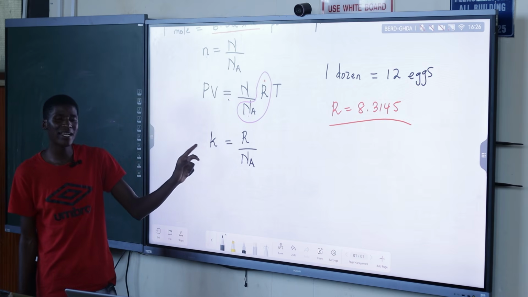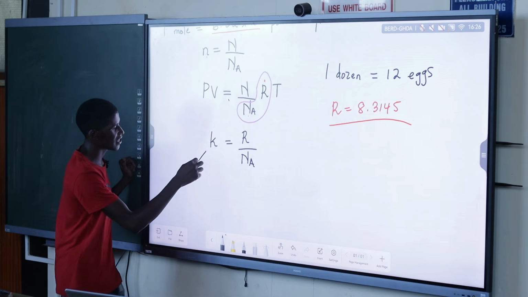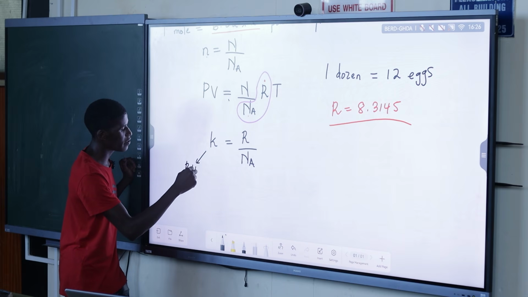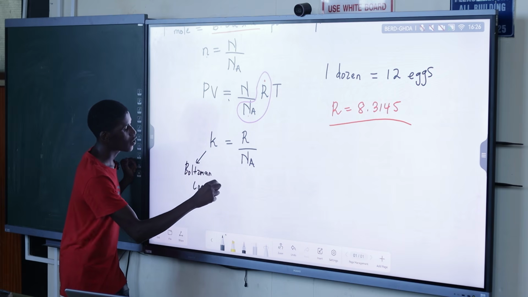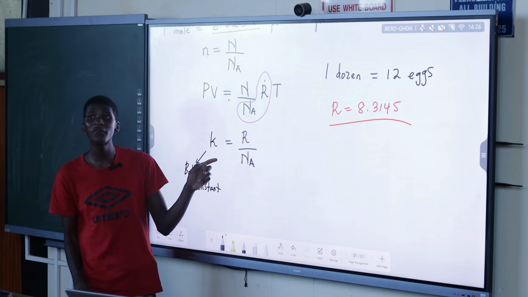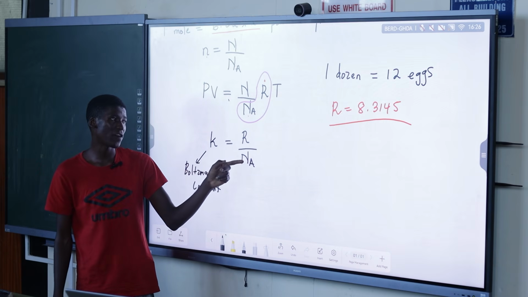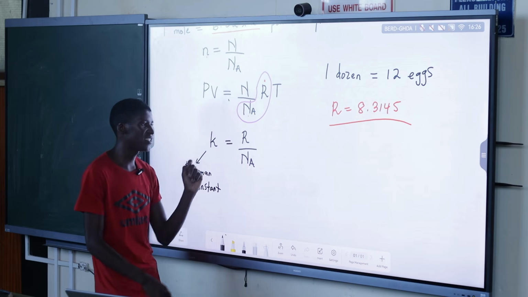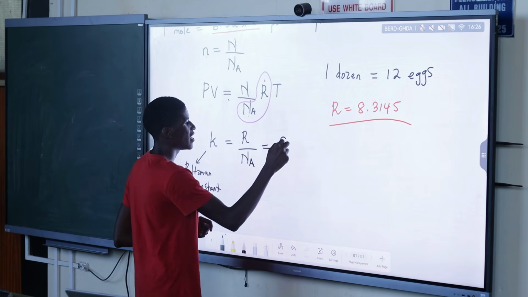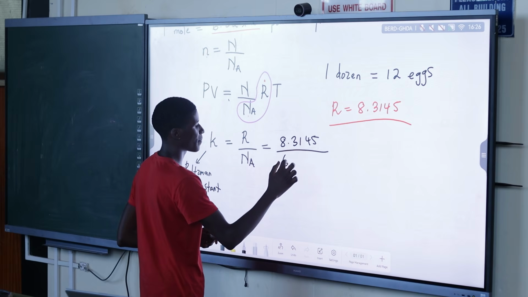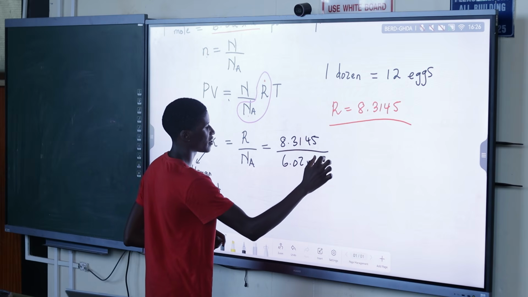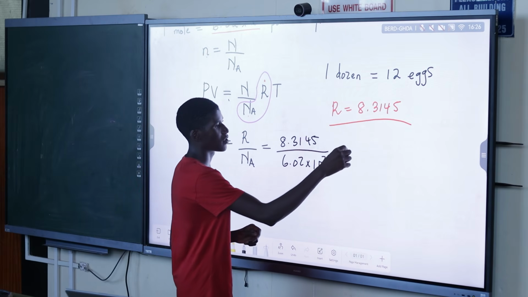And we say it is known as what? The Boltzmann constant. So we get the Boltzmann constant by finding the ratio of the gas constant over the Avogadro's constant. So let's calculate it. This is 8.3145 divided by 6.02 times 10 to the power 23. What is it equal to?